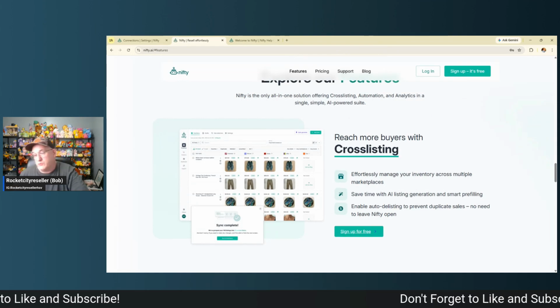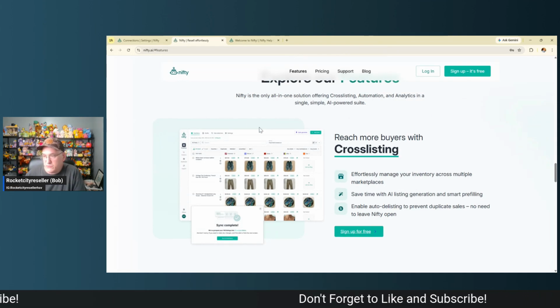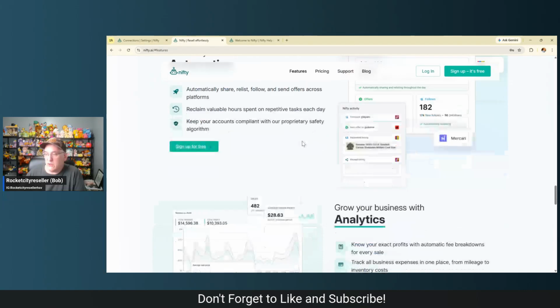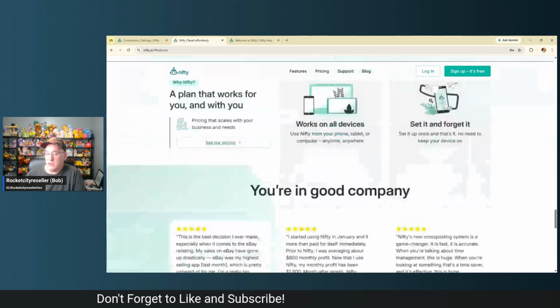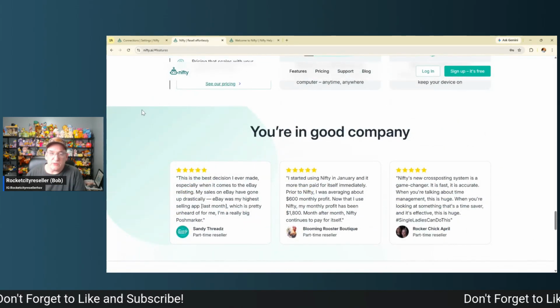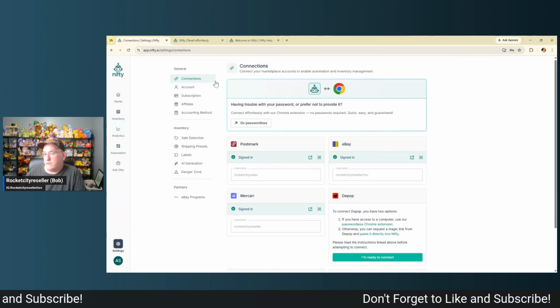Cross listing is super important, and we're not going to just read through some of these. We're just going to kind of highlight the automation features, the analytics, and what it can do. I want to show you in practice what it can do. So let's see if we can get into Nifty.ai.